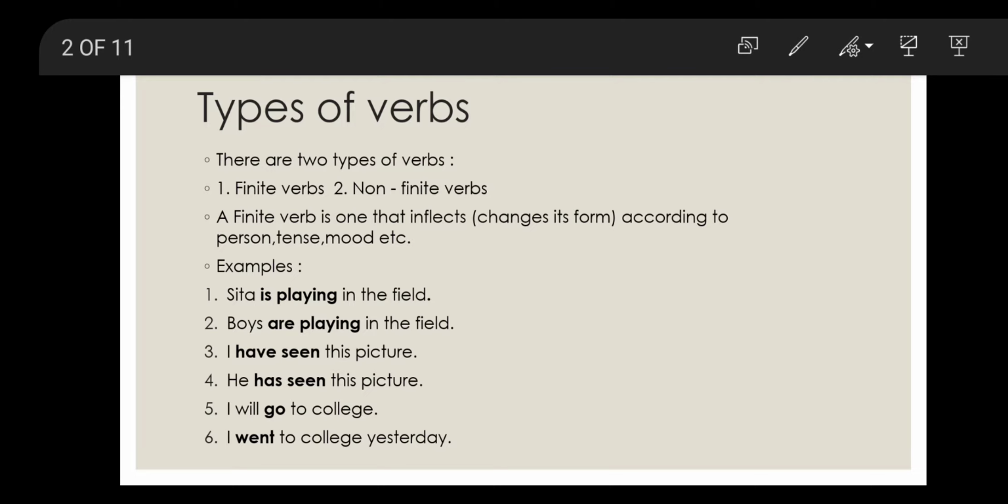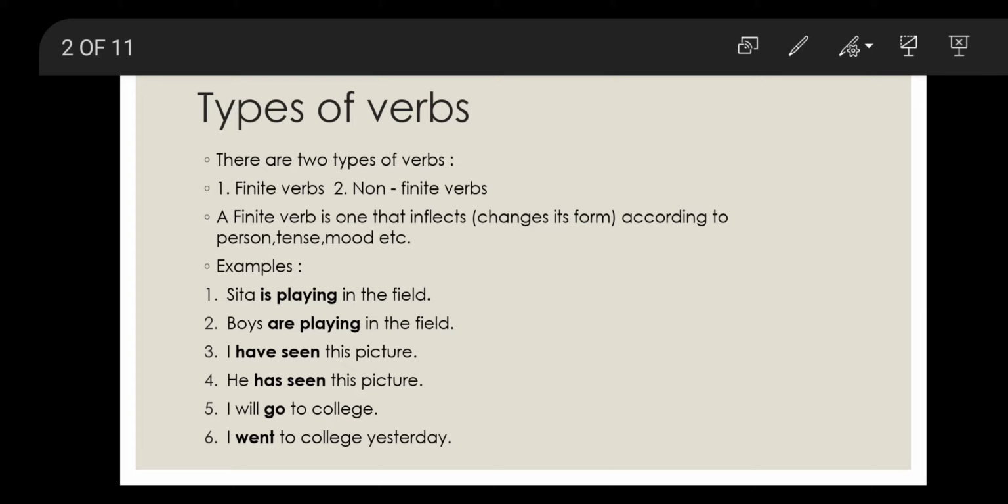Now look at the examples. Sita is playing in the field. Boys are playing in the field. I have seen this picture. He has seen this picture. I will go to college. I went to college yesterday.